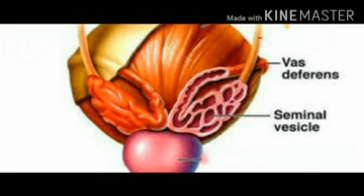This fluid contains fructose, which is a kind of sugar, fibrinogen, which is a glycoprotein, and prostaglandins, which are a form of lipids. It contributes about 60% of total volume of semen. What is semen? Semen is the fluid contributed by these three glands.